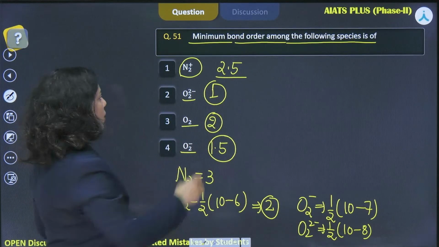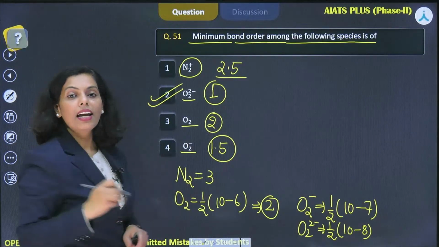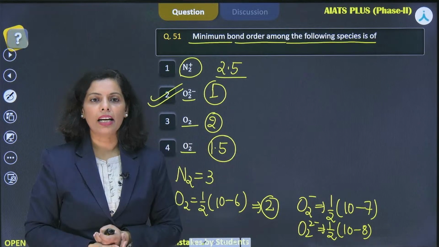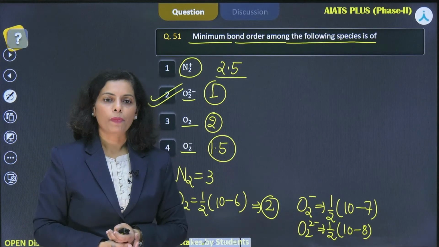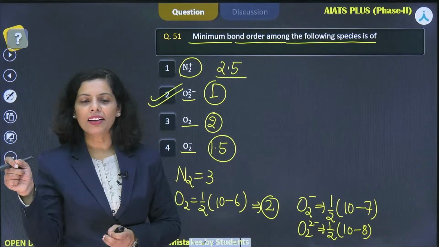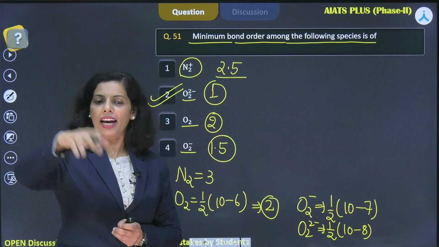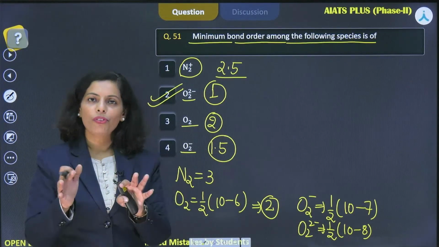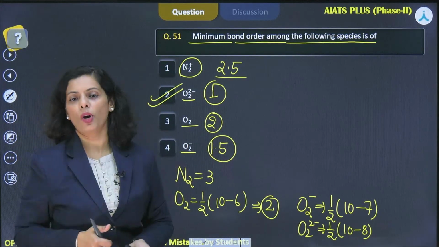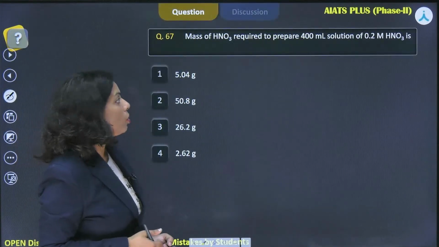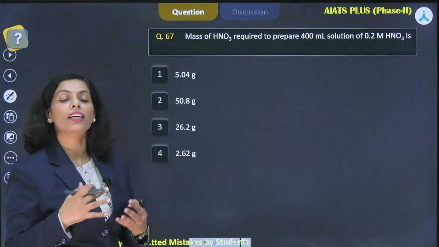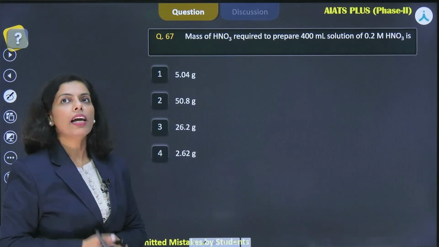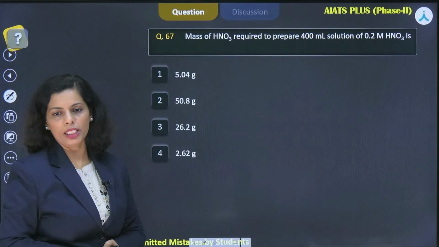Easy to find. O2 2 minus is the right answer, and lots of correct answers I am getting here. Rehana, Manalika, Divya, the Study Empire, Jaydev, and many more names which I was not able to read so far, all of you who marked it correctly, kudos to you all. Let me move forward with the next question. I'll try to take most of the questions from this segment, and some additional questions as well.